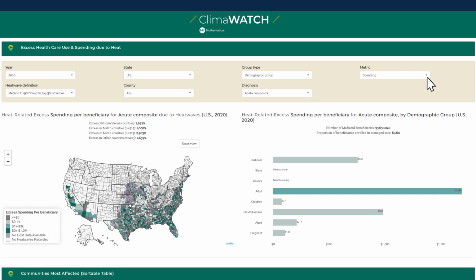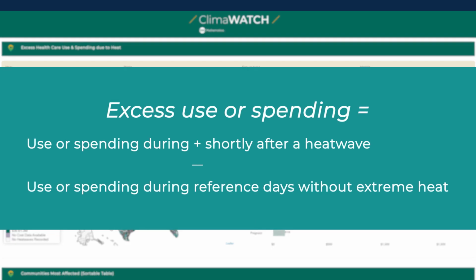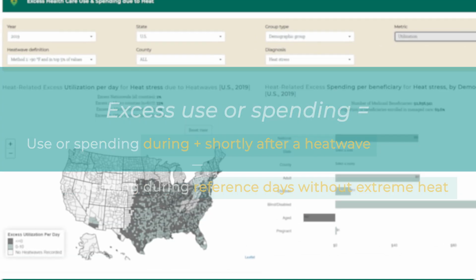ClimaWATCH analyzes healthcare use and spending data among one of the most vulnerable populations in the country, Medicaid beneficiaries. The tool algorithmically quantifies excess healthcare use and spending that can be attributed to heat waves by comparing healthcare visits during or shortly after heat waves with those during periods without extreme heat to parse out background levels.